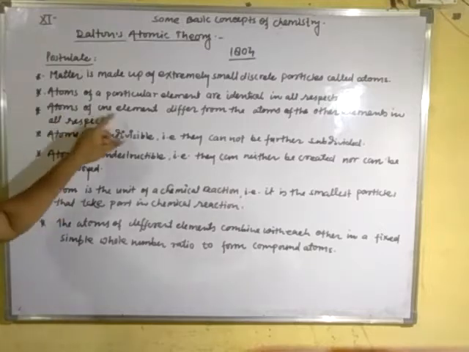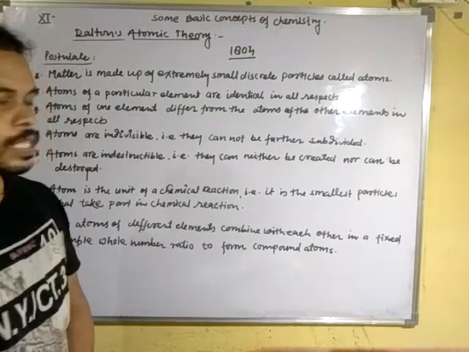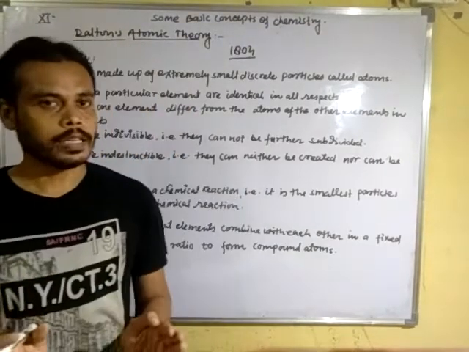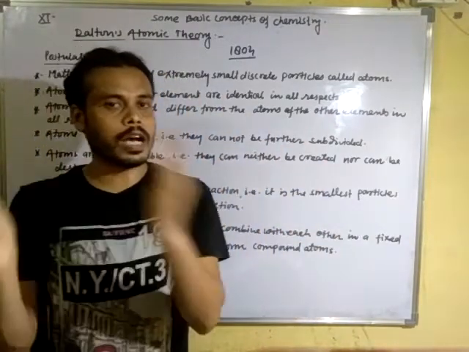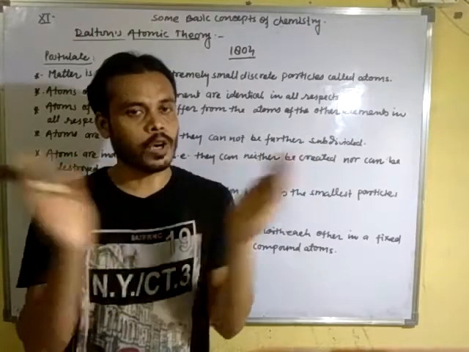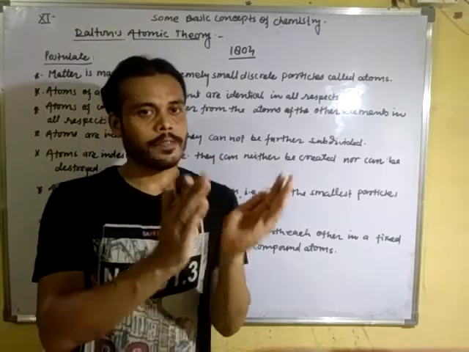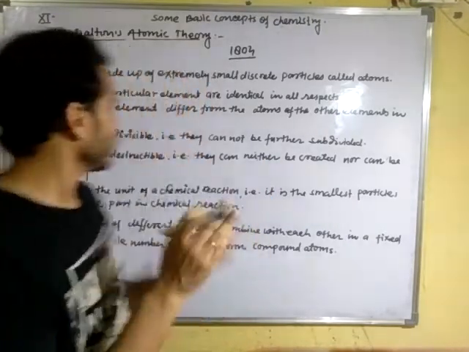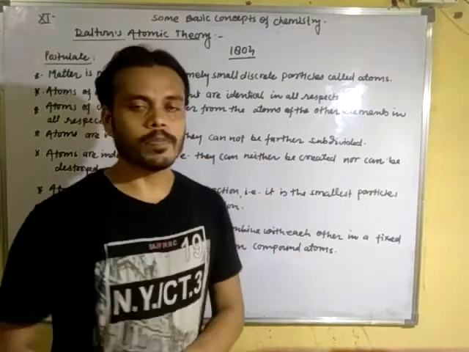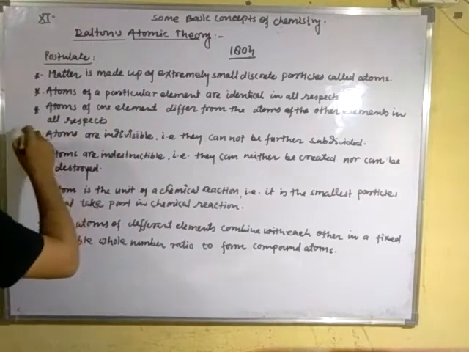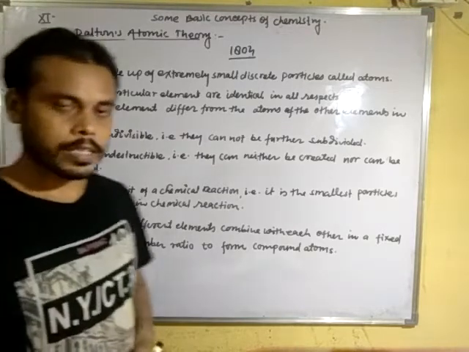The third postulate is that atoms of one element differ from the atoms of another element. Suppose we have two elements; the atoms of the first and the atoms of the second are different in all respects, like atomic mass, atomic size, and chemical properties. Next, atoms are indivisible, that is, they cannot be further subdivided. This is the main point of Dalton's atomic theory that you studied in class 9th.